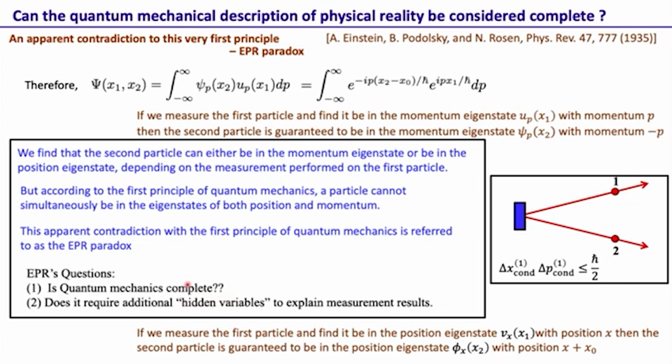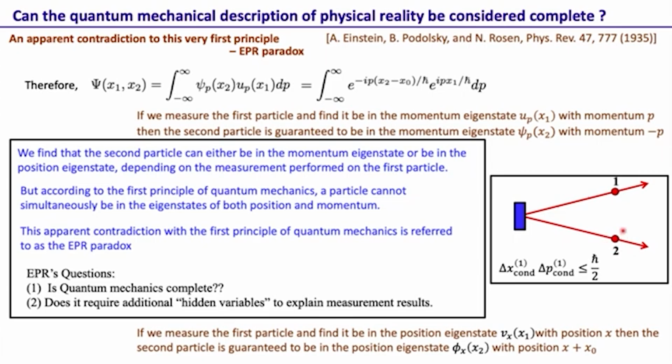So with these observations, the question is: if this is the feature that we see within quantum mechanics, the first principle says that a system cannot simultaneously have the two eigenstates. But if we consider a two particle system, then we find that a measurement performed on the first particle collapses the system into either one eigenstate or the other of two non-commuting operators.